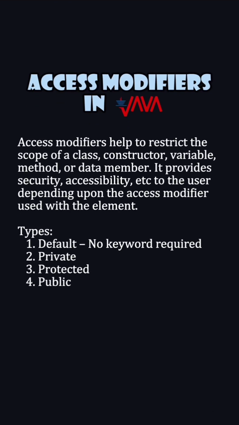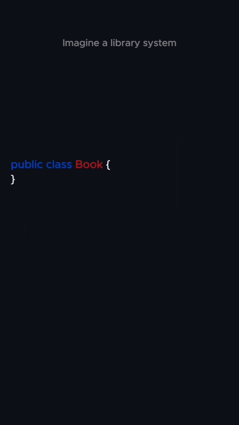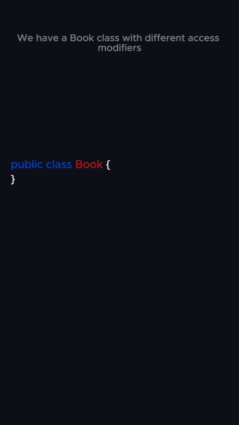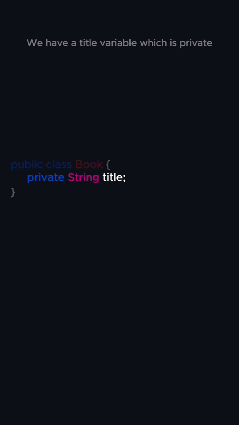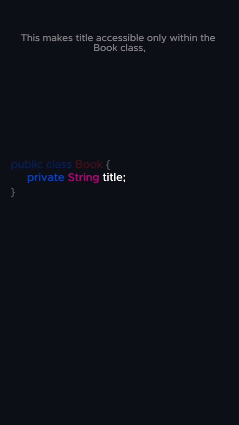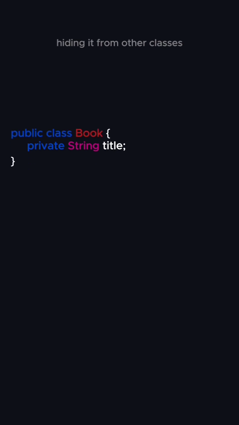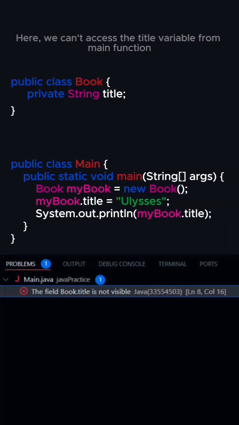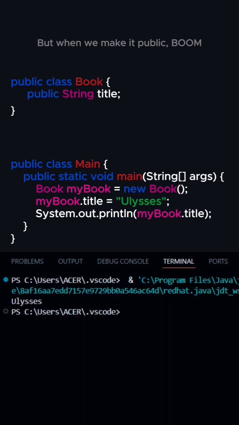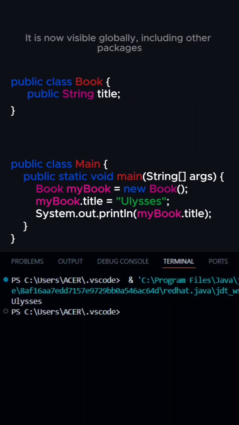Let's look at a simple program. Imagine a library system. We have a book class with different access modifiers. We have a title variable, which is private. This makes title accessible only within the book class, hiding it from other classes. Here, we can't access the title variable from main function. But when we make it public, boom. It is now visible globally, including other packages.